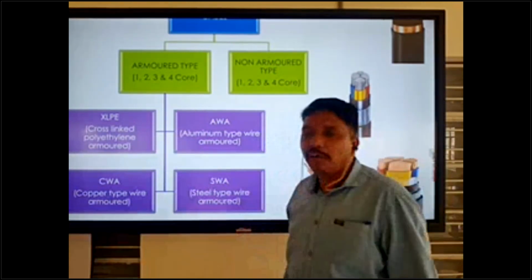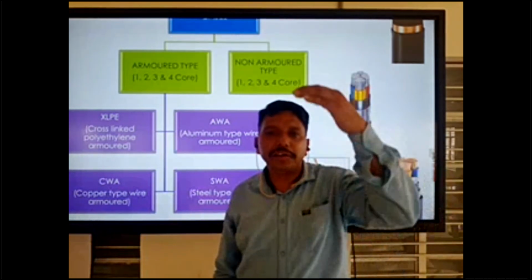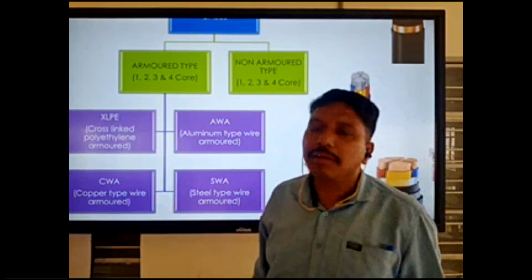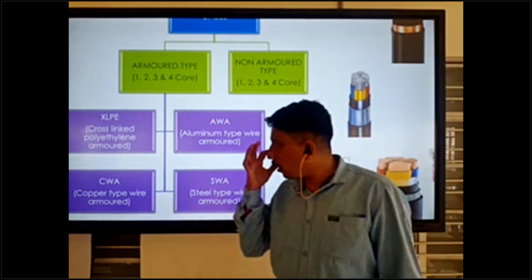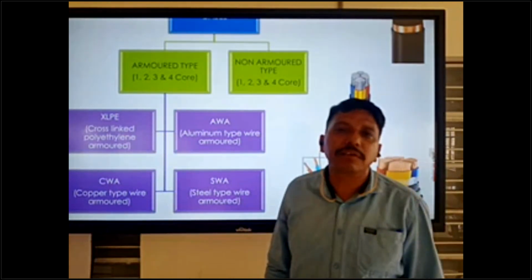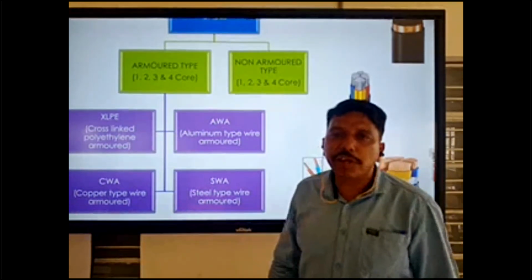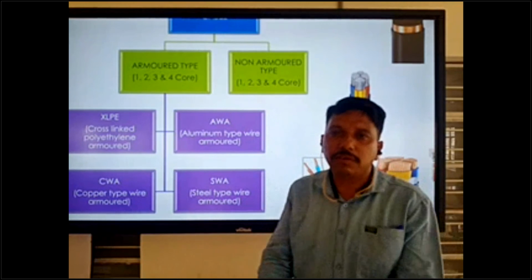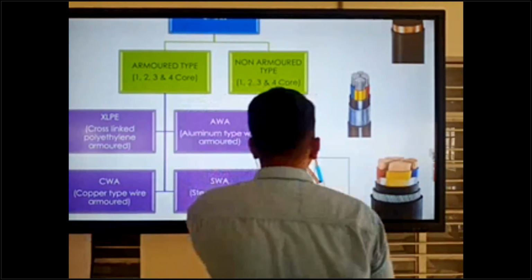These 2 core, 3 core, and 4 core cables we can use in industries, buildings, any project where there is a requirement. CWA and AWA type armor mostly comes in single core cable, which is used in transformers. Okay, clear about this one.